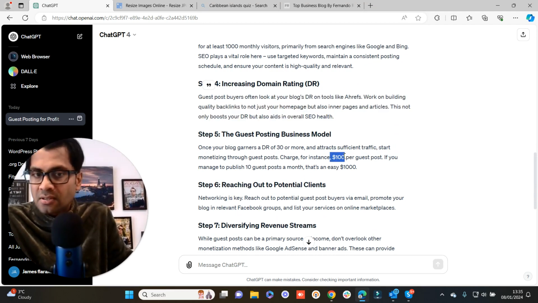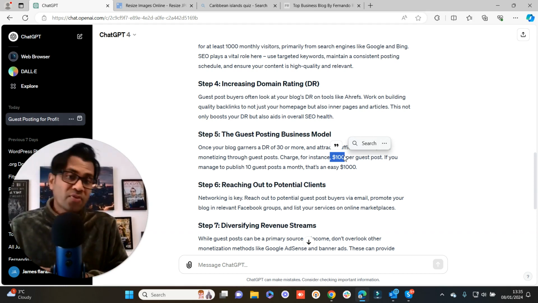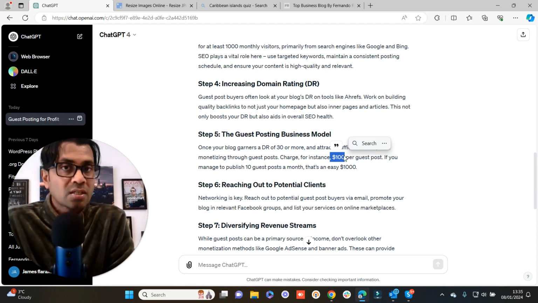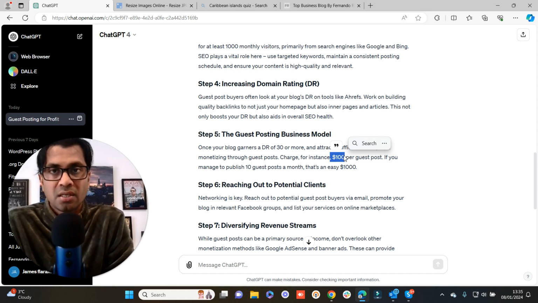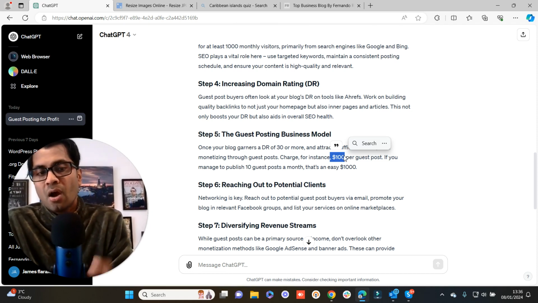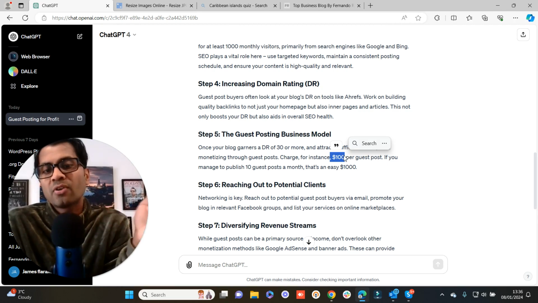For example, this is rough data. Initially when a blog starts, you might have to charge $20 up to $50 minimum. If you build a blog that gets at least 1,000 visitors a month and has a DR of 30, and if you can take things to DR 50, you're definitely making $100 plus if the DR is really built properly. But 30 plus is definitely going to make $30 to $50 from an article if you know how to get the proper guest posting thing, which I'll go into more detail on if you are interested in the guest posting business